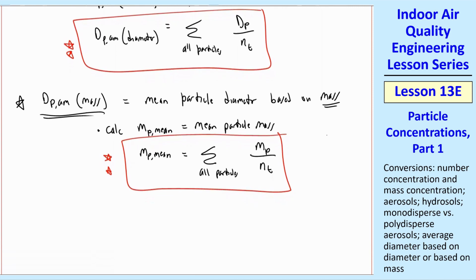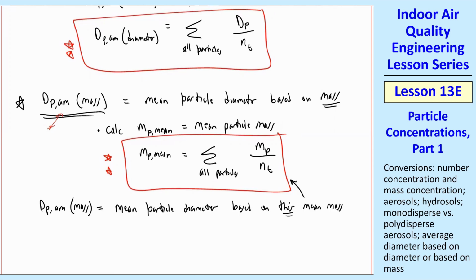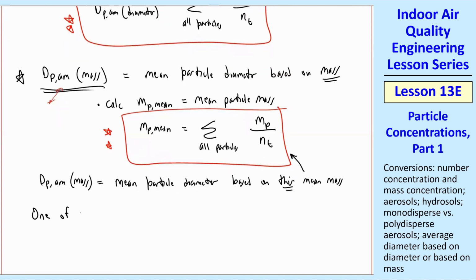So the question is, what is the diameter? This is the equivalent diameter that corresponds to this mean mass of a particle. So dpAM mass is the mean particle diameter based on this mean mass that we just defined. So consider one of these average particles. So now we're talking about a particle that has this mean mass that we defined here.